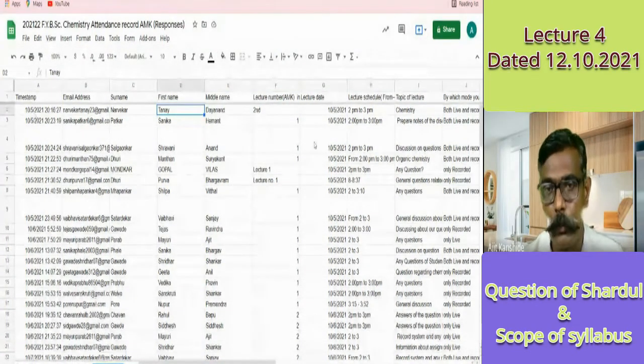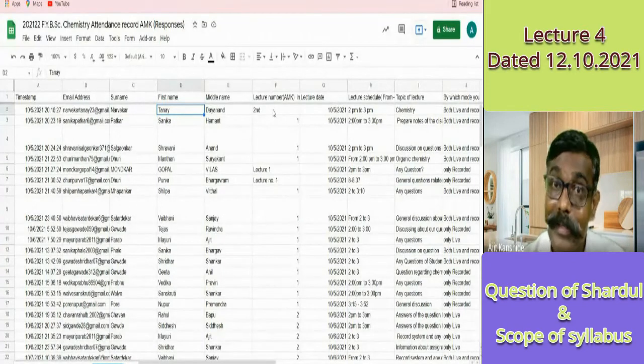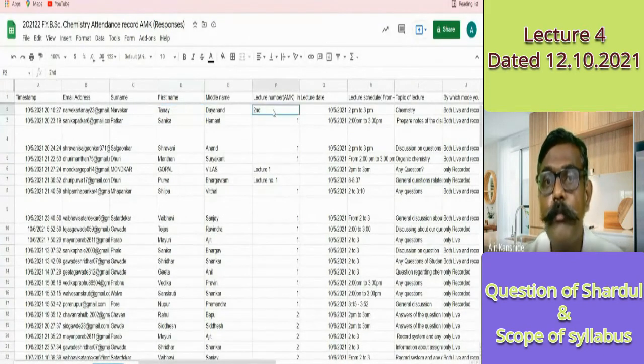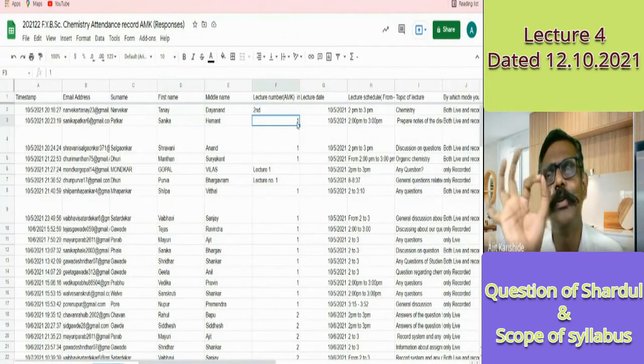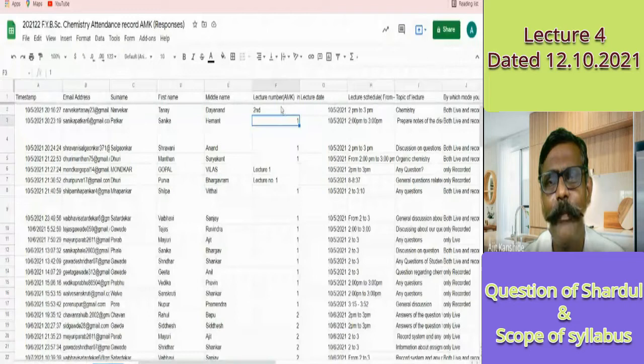Okay, no problem. You can correct that. You can edit also. You can resubmit also. And here the lecture number is important. For lecture number, only write the number: 1, 2, 3, 4. Likewise, only number. Don't say first and second.